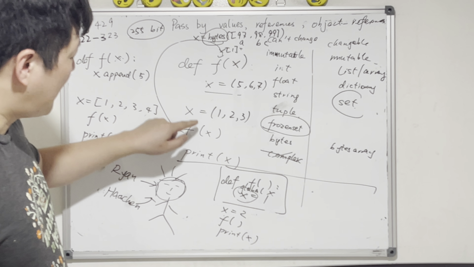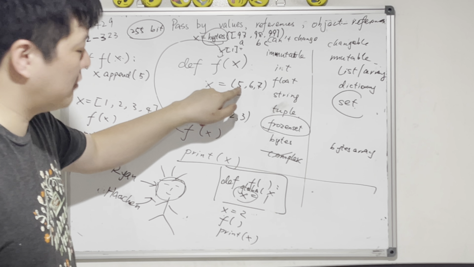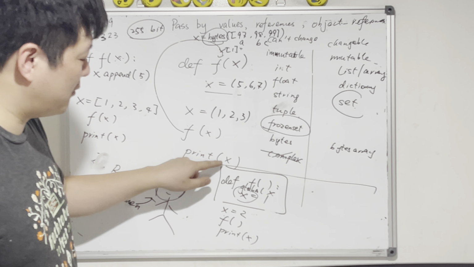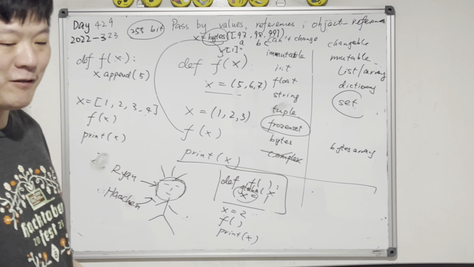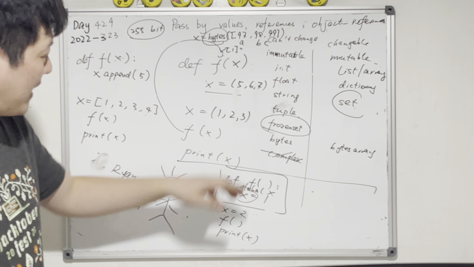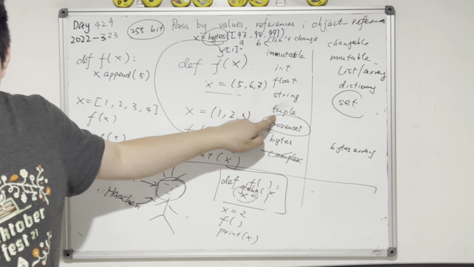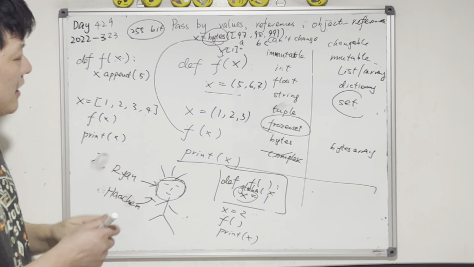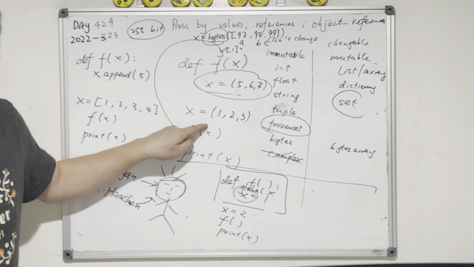Come on. X equals tuple 1, 2, 3, and pass to f. X equals 5, 6, 7. So what's the x value? 1, 2, 3. Yes. Why is that? Because you can't change it, because this is a tuple. Tuple is immutable. We can't change it. Everything inside the function is a separate copy, because we can't change the thing outside.